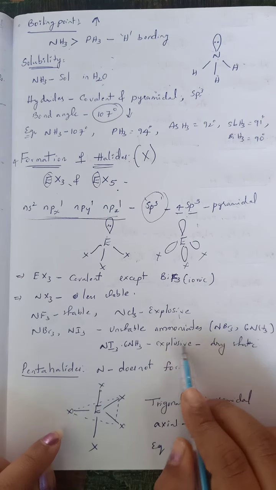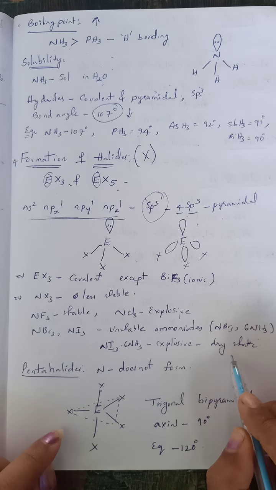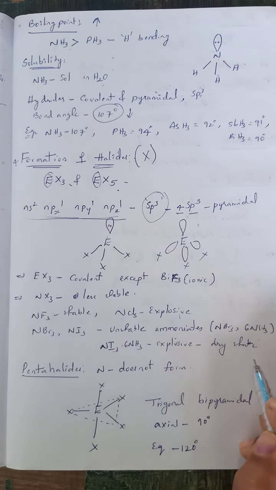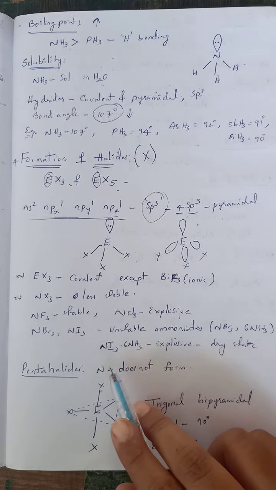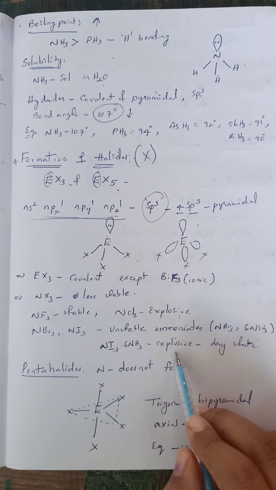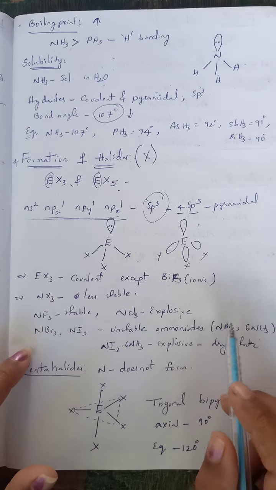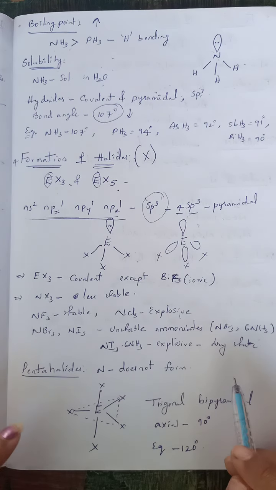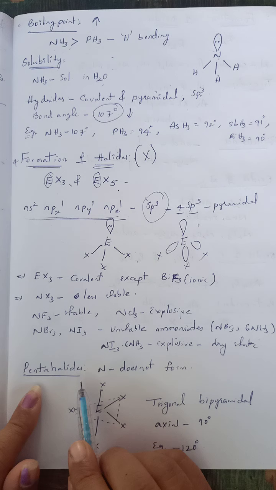This is explosive. Why is it explosive? Because they exist in the dry state. Whenever they exist in the dry state, they show explosive property. Okay, that is about the trihalides of the group 15 elements. Now we'll see about the pentahalides.